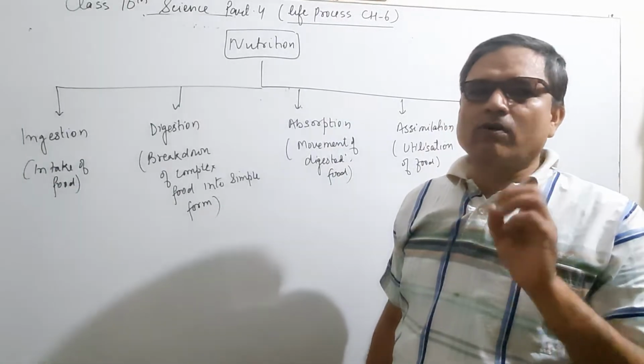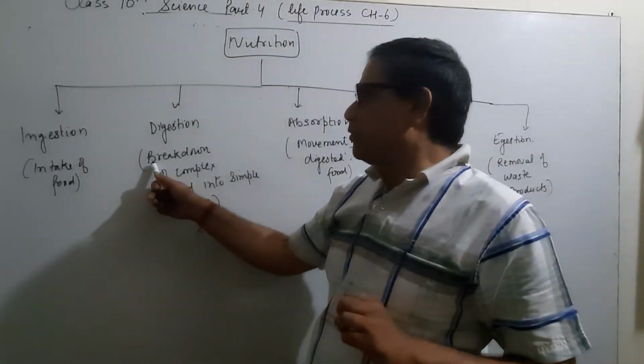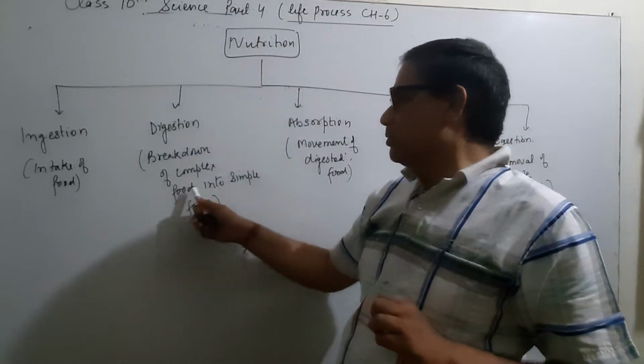Next is digestion. When the food taken in is complex in nature, it is broken down into a simpler form.